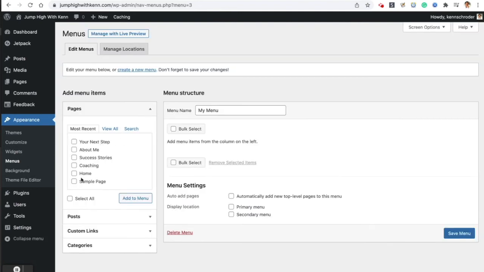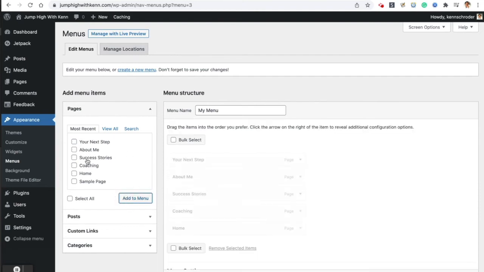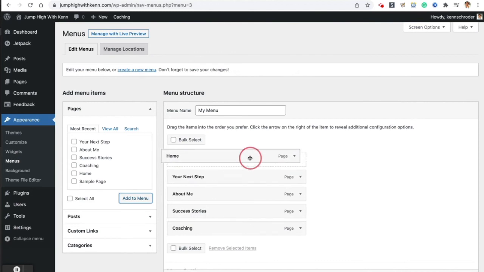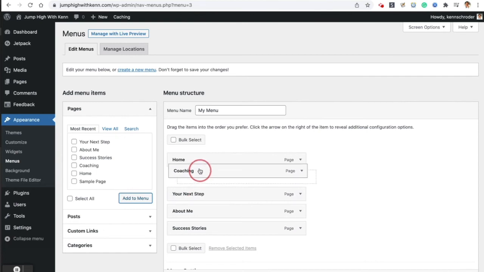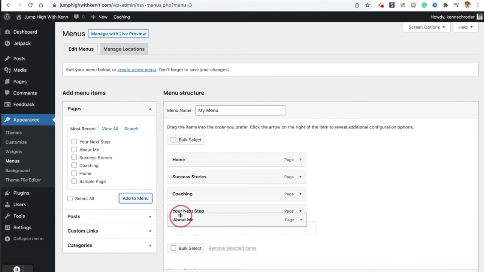And you can see the pages are here on the left. Let's add all these pages to the menu. Add to menu. And here they are. And let's just grab and click and pull it up to resort them. I like doing home, then success stories, then coaching, and then about, and then your next step.